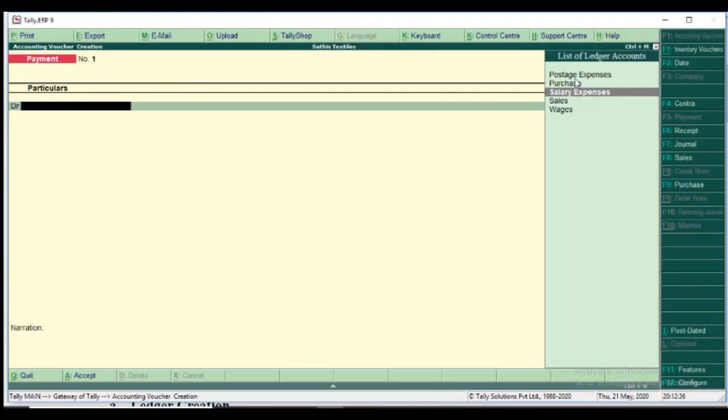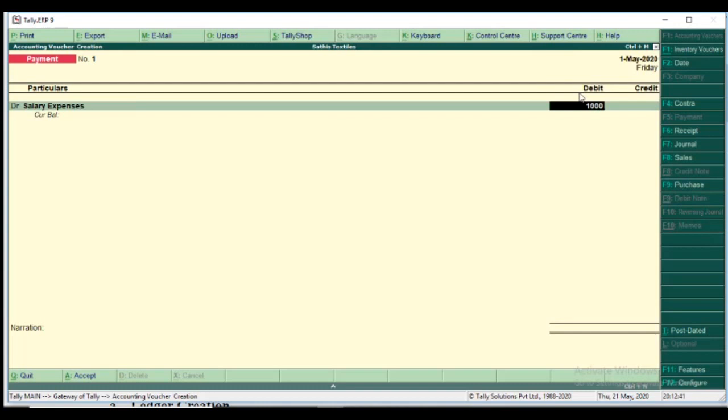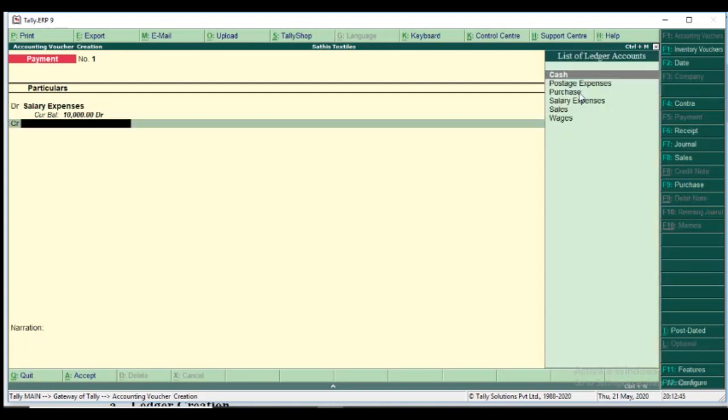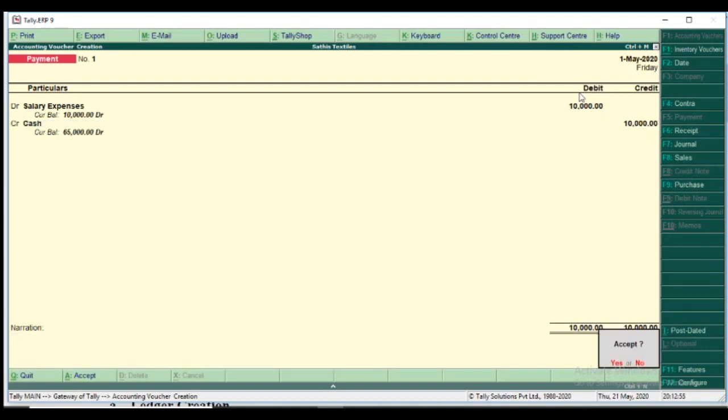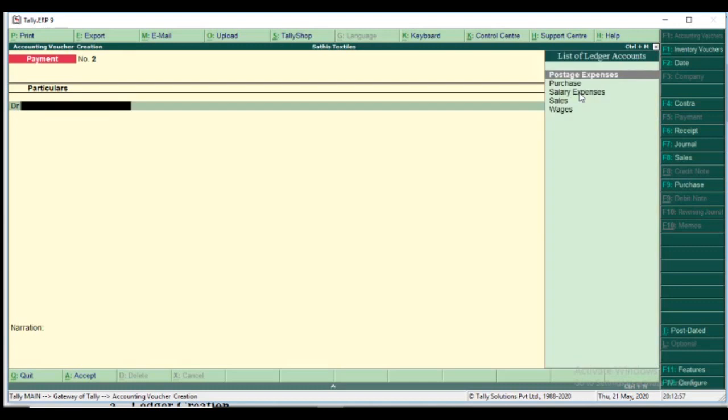So I select salary expenses as DR, amount 10,000. And CR is the cash ledger, amount 10,000. I accept it. Payment number 1 is cleared, so payment number 2 comes.